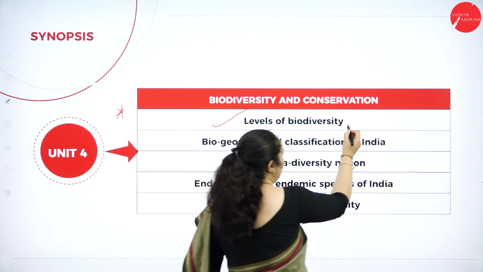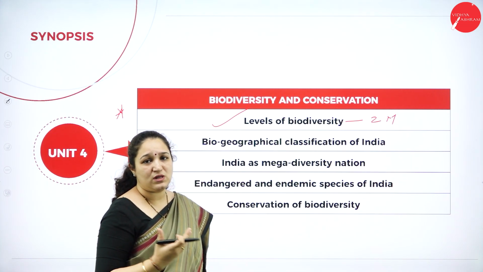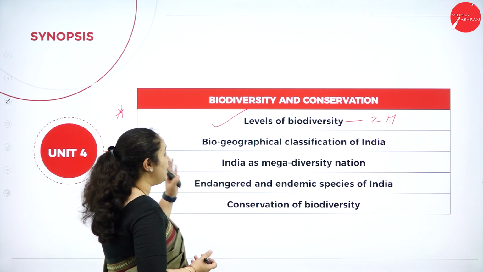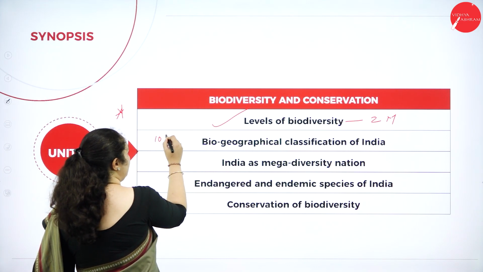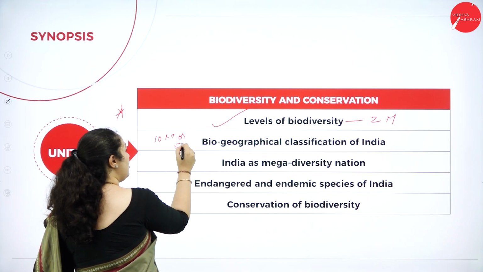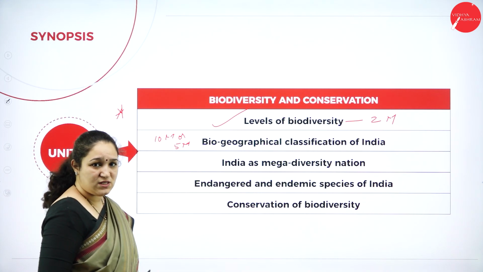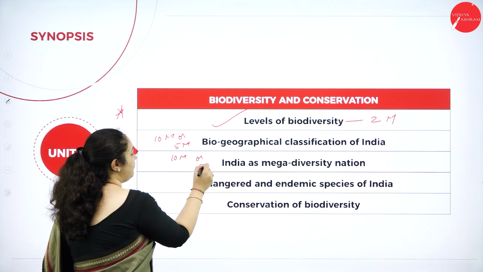It's a very important 2-marker question which can come here. They can ask to explain what is species diversity or genetic diversity. Also, biogeographical classification of India. It can be asked for 10 marks, or it can also be asked for 5 marks. Okay, India as a mega diversity nation, again it can be asked for 10 marks or 5 marks.